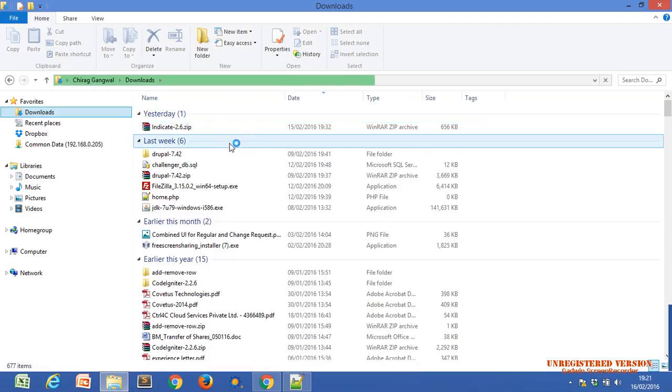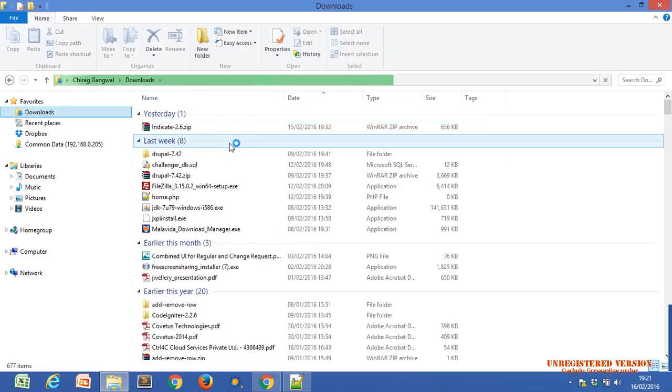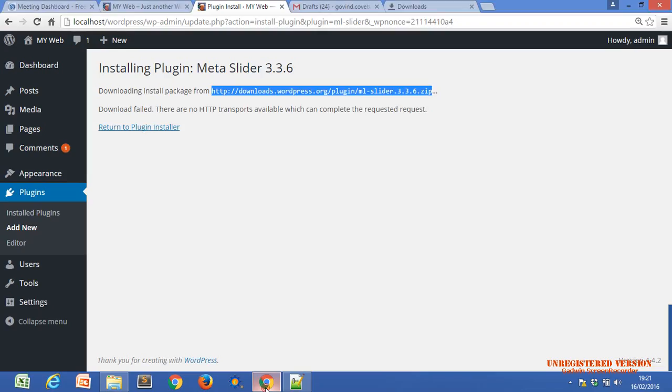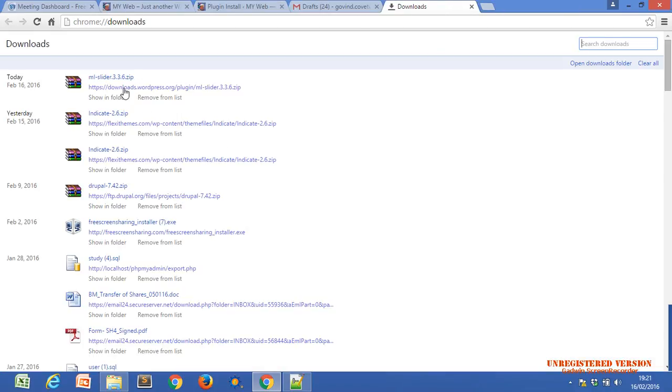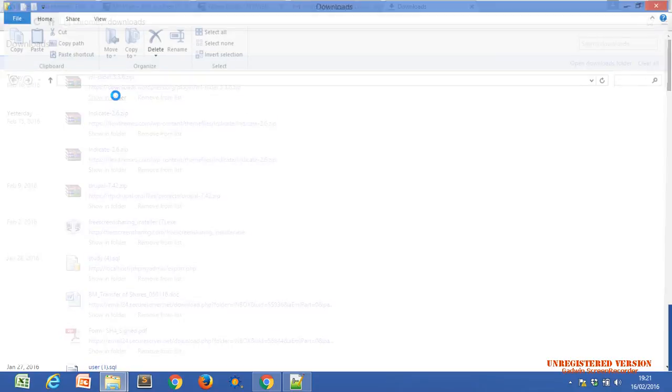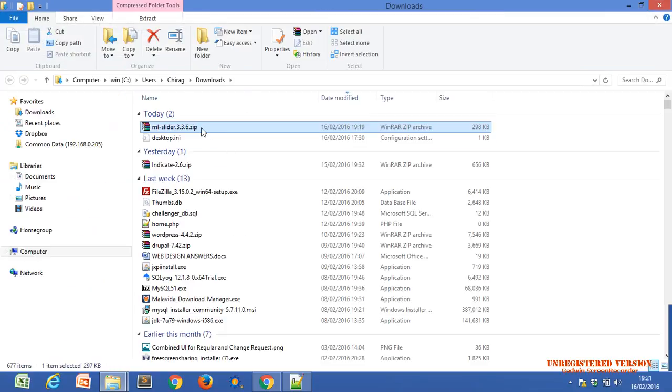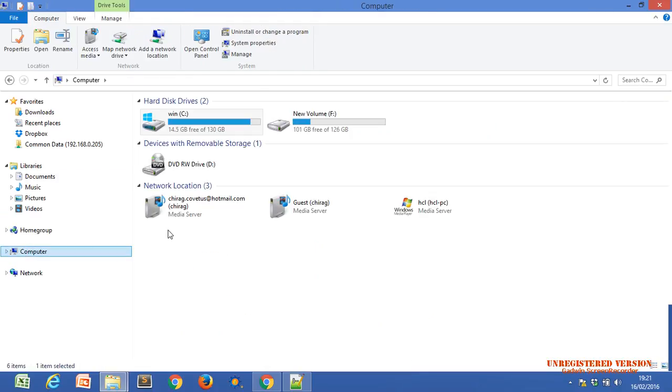Just downloading Meta Slider. Check in downloads, and Meta Slider. Slider is here. Copy this and place it where I can reach it easily.